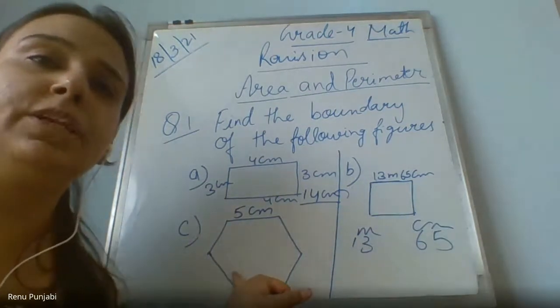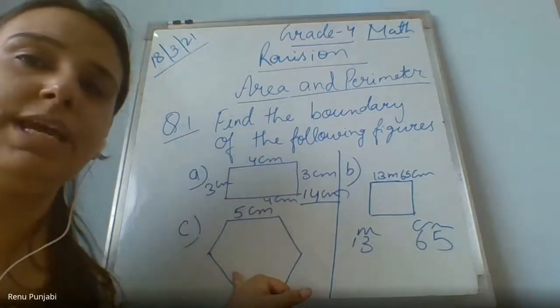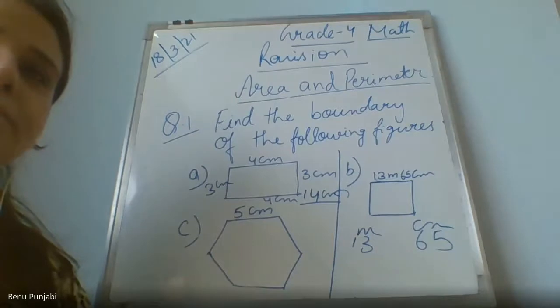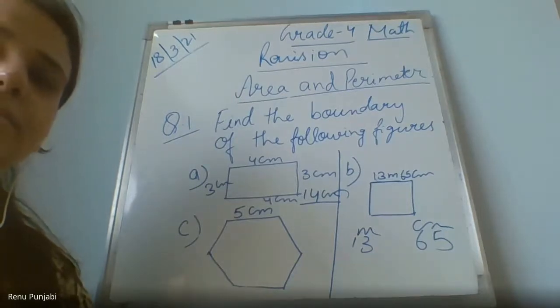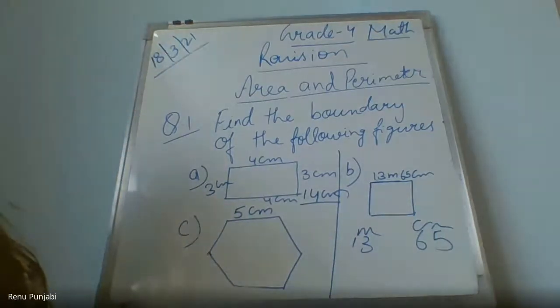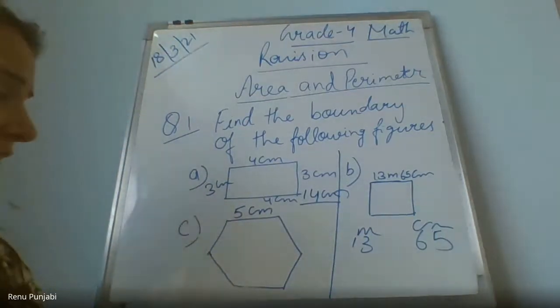Find the perimeter of this figure also. Which figure is this? Find out and tell me which figure is this. Ma'am, perimeter is 13 meter 45 centimeter, no?